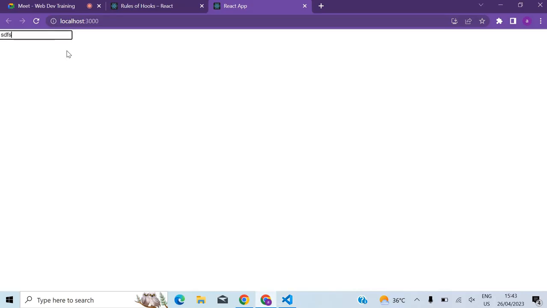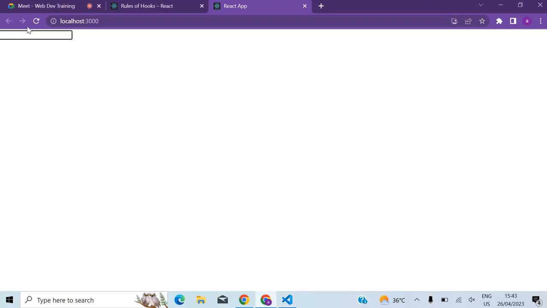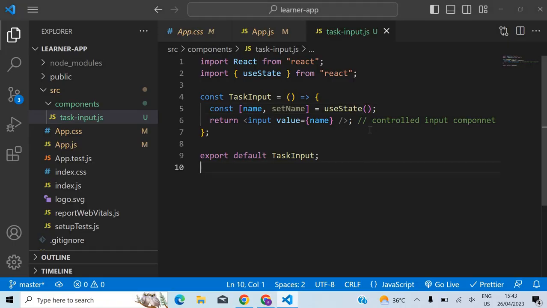See, if I come and type here, it's working. Name, set name. No, it's not about the initial value. I think it's because we are not using any change event handler.